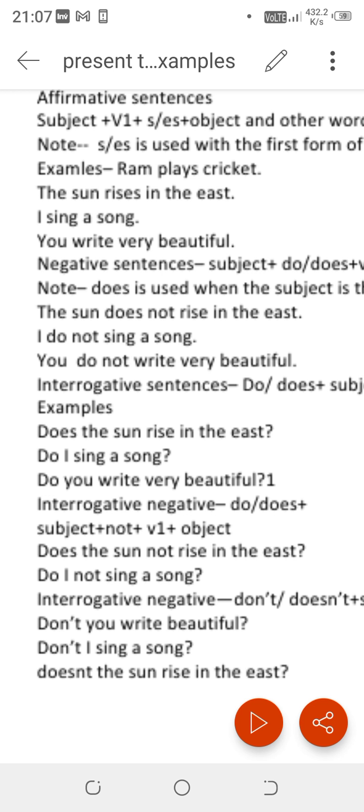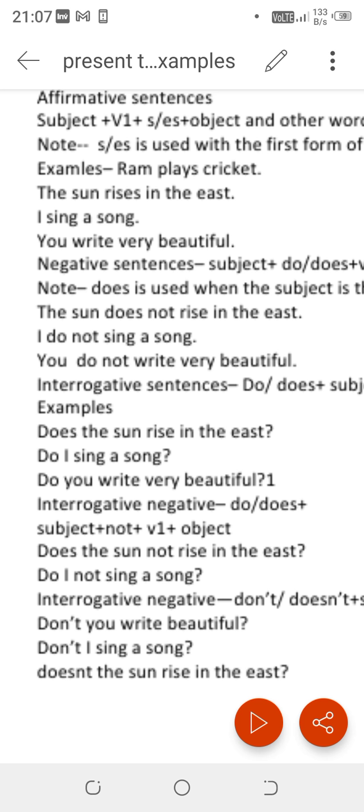Now, the sun does not rise in the east, if you want to make the negative of the above sentence. Now the second sentence, I do not sing a song. So I is first person, we will write do, and the first form is already there. And the third sentence, you do not write very beautiful. So do, as you know, does always comes after third person singular. So you is second person, only do we will write here.